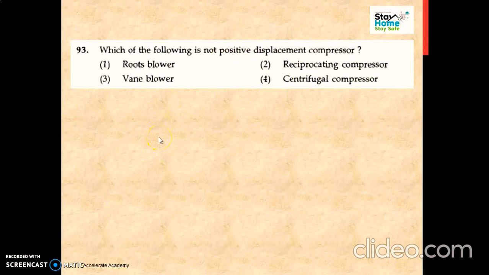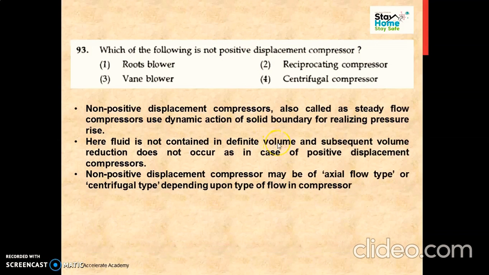Next question is: which of the following is not a positive displacement compressor? Root blower, vane blower, reciprocating compressor, and centrifugal compressor. Now, compressors are classified on the basis of positive displacement and non-positive displacement. So what are the non-positive displacement compressors?